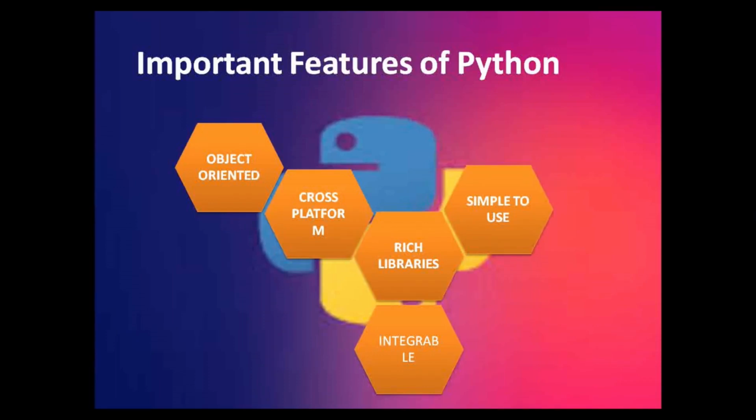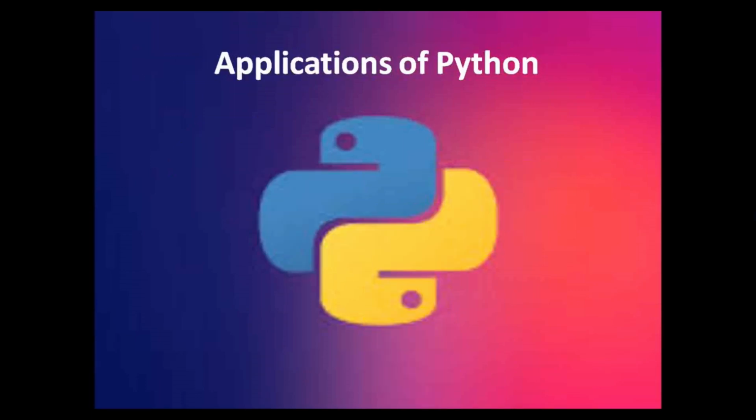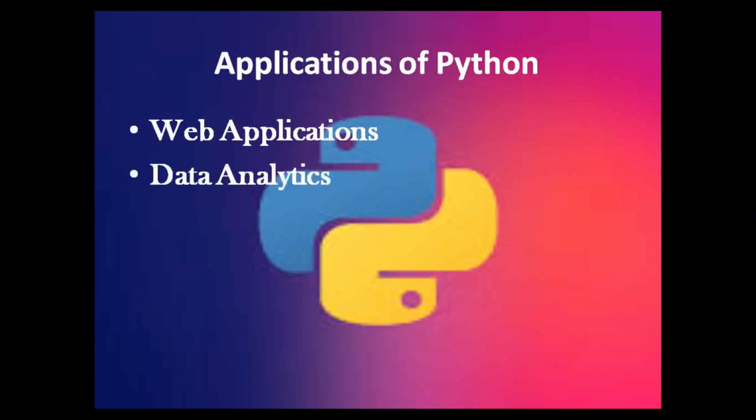Now let us see what are the applications of Python. Where do we use Python? The first application of Python is in web applications. Whenever you see the different web applications on the internet, Python is a widely used programming language for these web applications. The web application development of Python is applied on the server side of the machine. The next one is data analytics. Children, nowadays data analytics has become a major part of the IT industries.